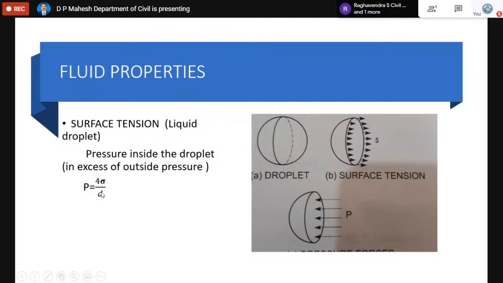For clarity, P is the pressure inside the droplet. Normally we feel that the pressure inside the droplet equals 4 sigma by d. But seriously, it is not this value. The pressure inside the droplet in excess of the outside pressure is equal to 4 sigma by d. Then what is the pressure inside? The pressure inside is always P plus the pressure outside. The outside pressure is called atmospheric pressure. The pressure inside should be more than the atmospheric, then only will this droplet have some shape.